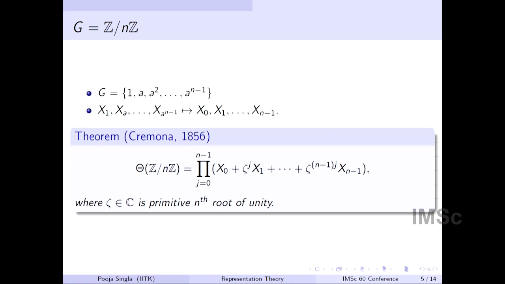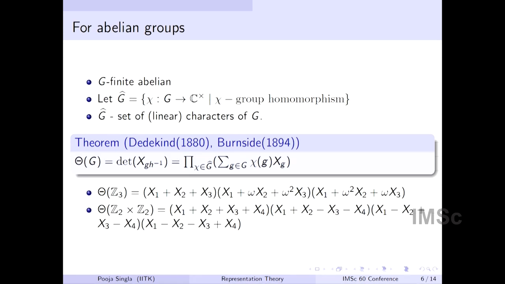Now the next question comes: I know it for Z mod nZ, what about abelian groups? Whenever we do something for finite groups, this is how we proceed.